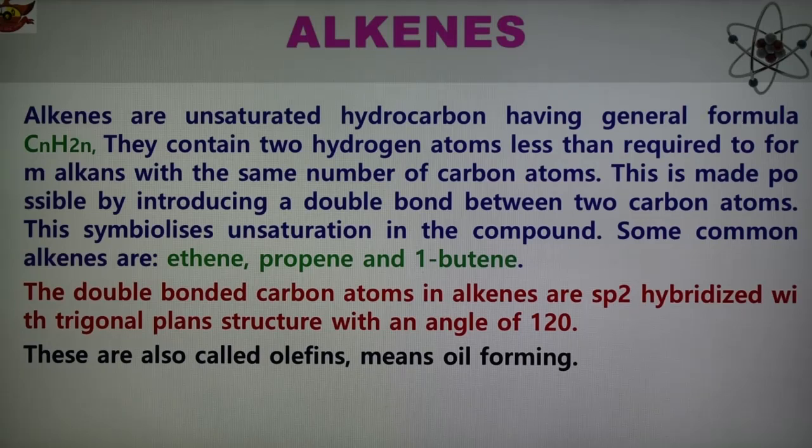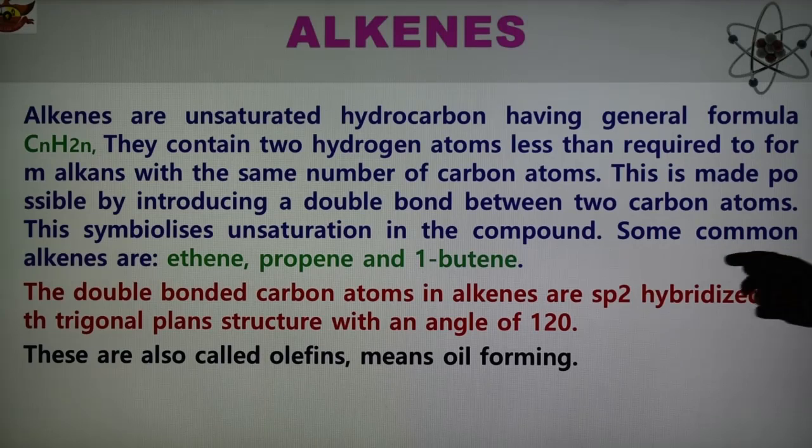Alkenes, with the suffix ene, are unsaturated hydrocarbons with the general formula CnH2n, where n equals 2, 3, 4, 5, 6, etc. They contain 2 hydrogen atoms less than required for an alkane with the same number of carbon atoms, and this is made possible by the double bond between the 2 carbon atoms. This symbolizes unsaturation in the compound. Examples of alkenes are ethene, propene, 1-butene, pentene, and hexene.